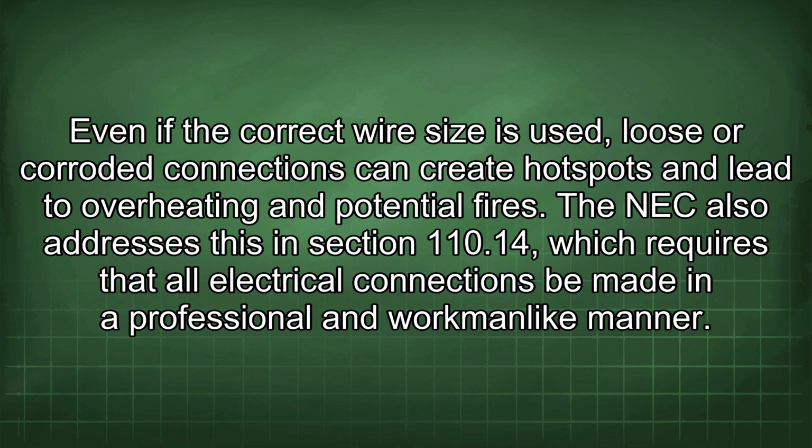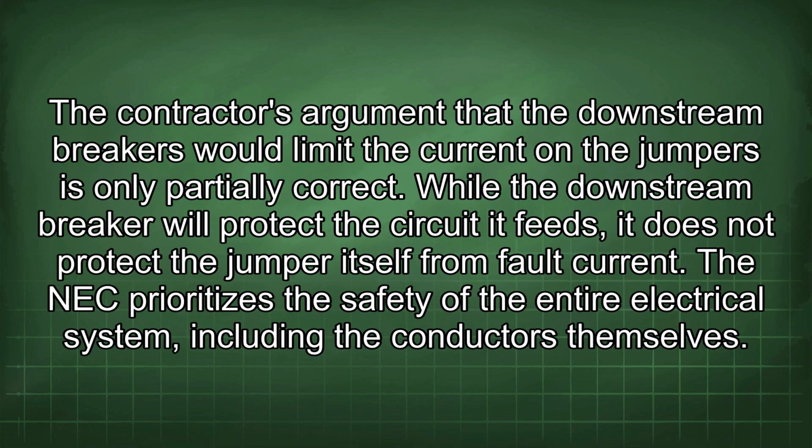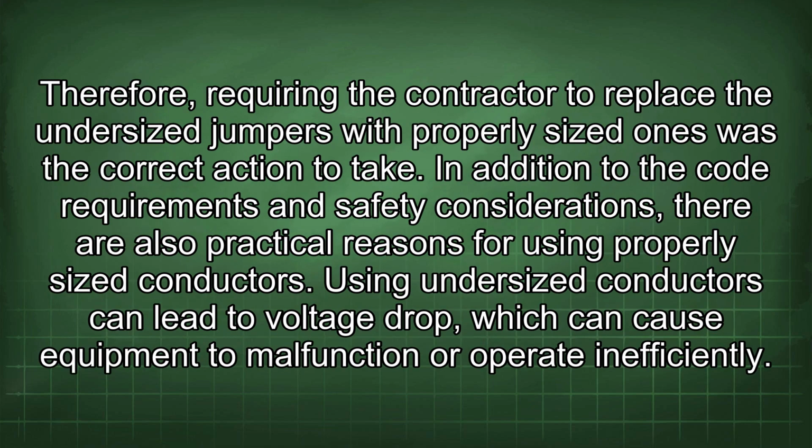The contractor's argument that the downstream breakers would limit the current on the jumpers is only partially correct. While the downstream breaker will protect the circuit it feeds, it does not protect the jumper itself from fault current. The NEC prioritizes the safety of the entire electrical system, including the conductors themselves. Therefore, requiring the contractor to replace the undersized jumpers with properly sized ones was the correct action to take.